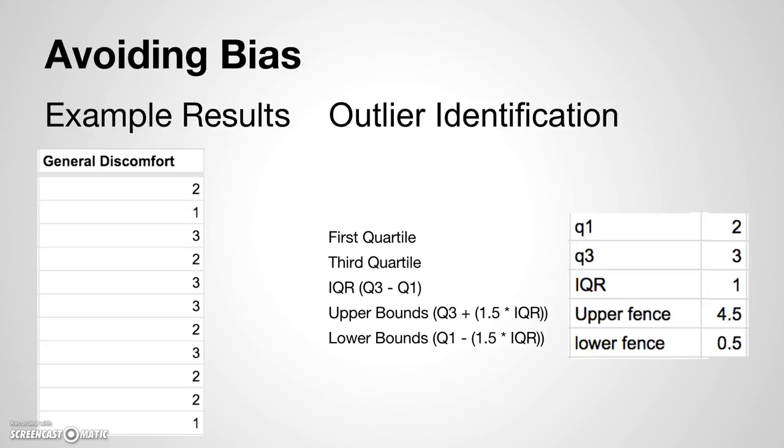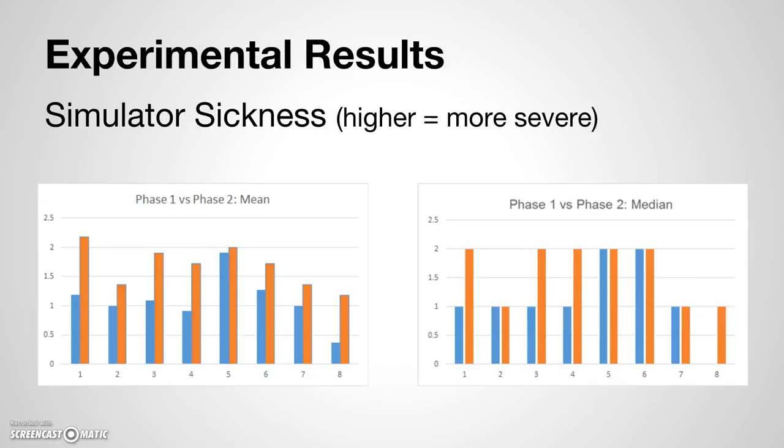Here we see an example of some results for the general discomfort question. We looked for outliers in the results by calculating the interquartile range, but there were not any. Here is a graph of the simulator sickness results, where the blue bar represents Phase 1 with only head movement, and the orange bar represents Phase 2 where users walked around in-game. The additional movement was clearly associated with more severe sickness symptoms.